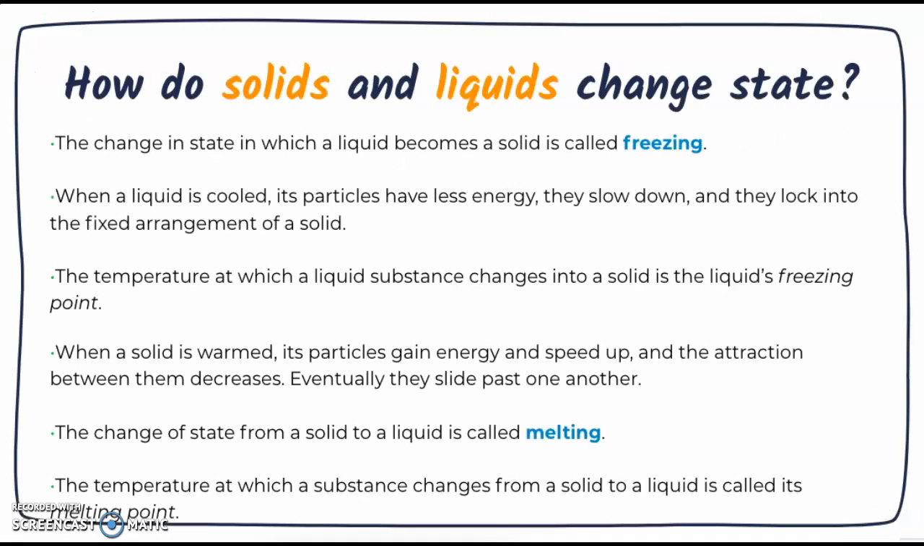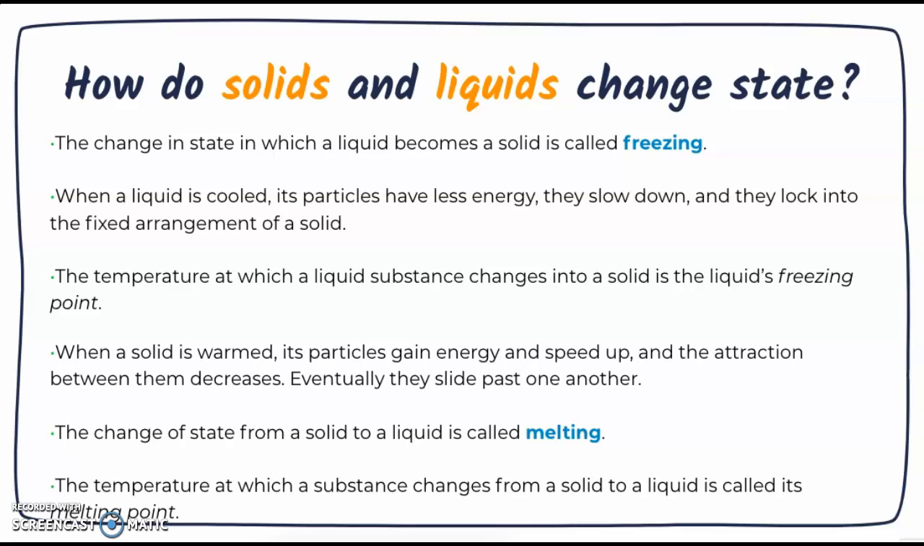How do solids and liquids change state? The particles in a liquid can slide past each other, but the particles in a solid can only move enough to vibrate. So removing energy from a liquid can cause it to change to a solid as the particles stop sliding past each other. Adding energy to a solid can cause it to change to a liquid as particles begin sliding past each other.